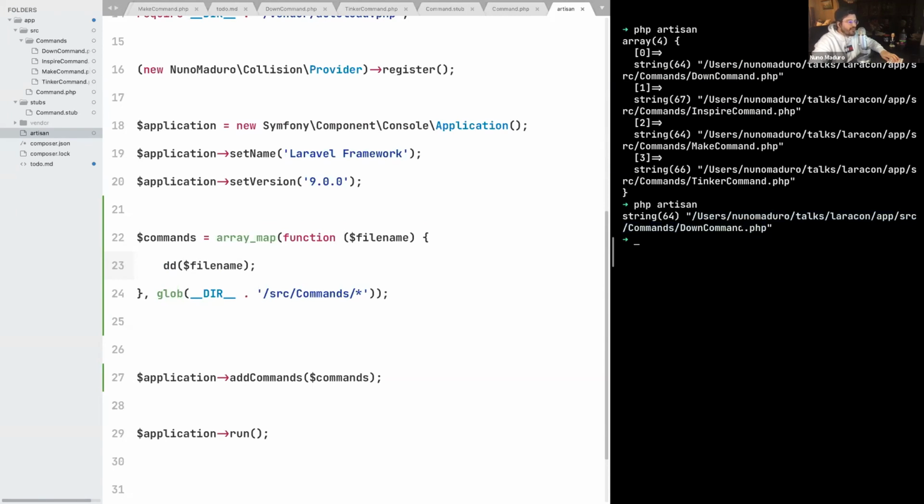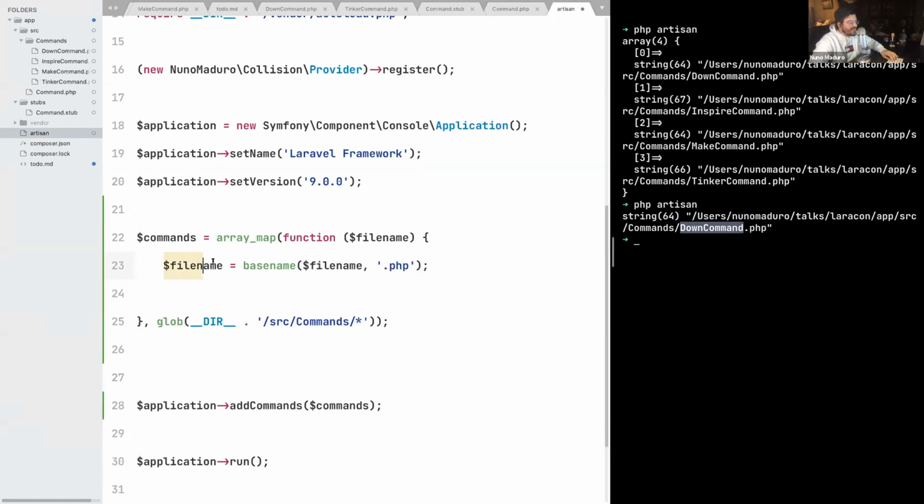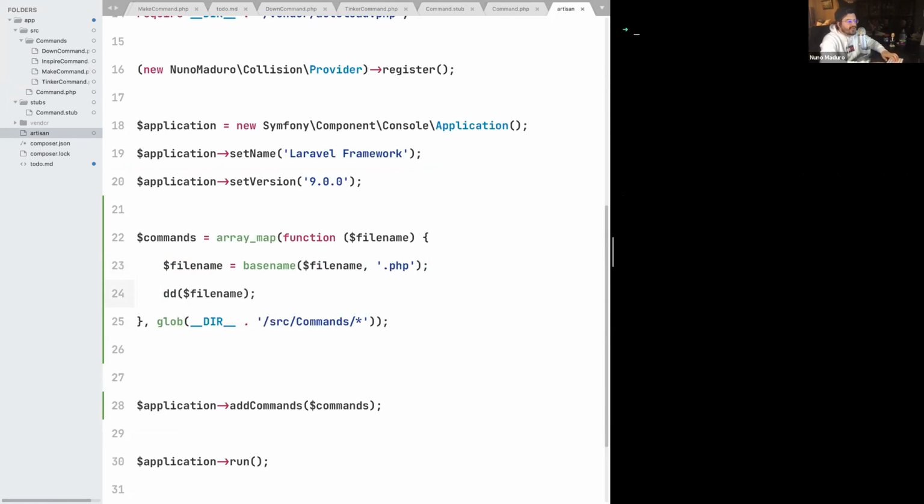So remember that we are trying to grab the class name so we can create new command objects. So something that we really need here is the down command name. And if you have a file path, the entire file path, and you just want to grab the down command, you can use a function of PHP with the name basename, just like that. And the basename takes the entire file name. And you can also provide an extension if you don't want the extension to be included in this variable. So if I type dd file name, I should get only the down command class name, which I do in the terminal.